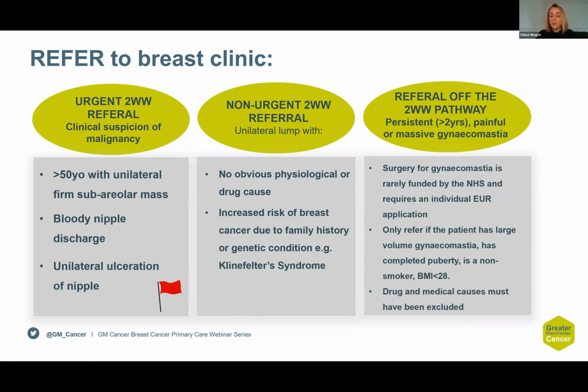For individuals who can be referred off the 2-week wait pathway, so that is if there is persistent, progressive or massive gynaecomastia, it's important to manage a patient's expectations that surgery for gynaecomastia is really only very rarely funded by the NHS, that it requires an individual effective use of resources application, and those will only be considered if the patient has large volume gynaecomastia, they have completed puberty, are a non-smoker and have a BMI of less than 28, and also drug and medical causes must have been excluded.